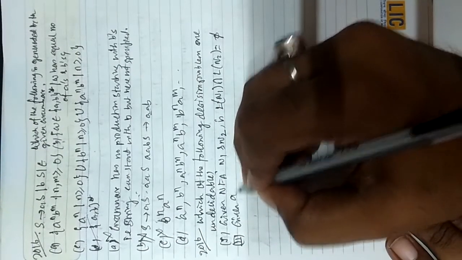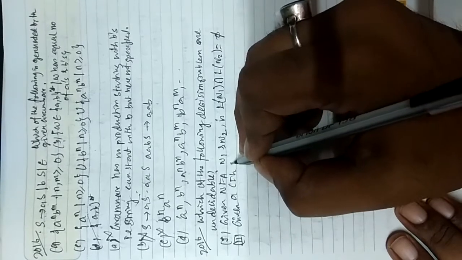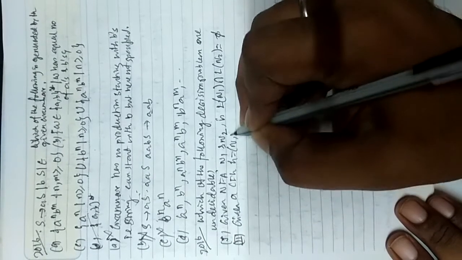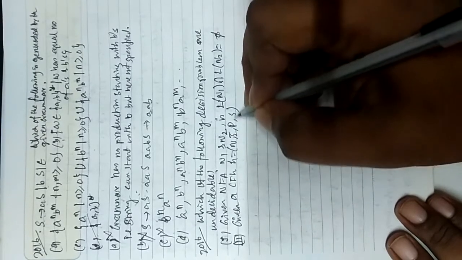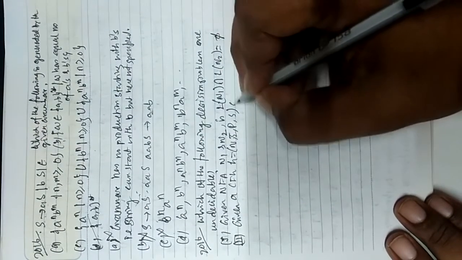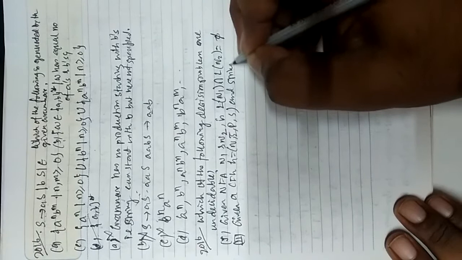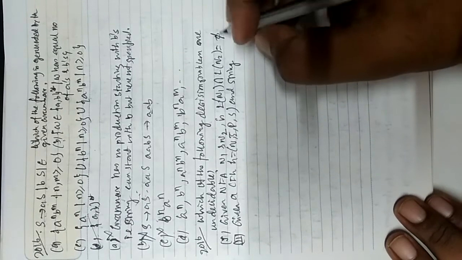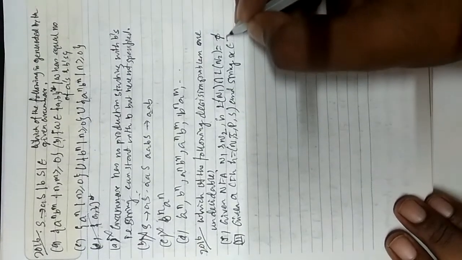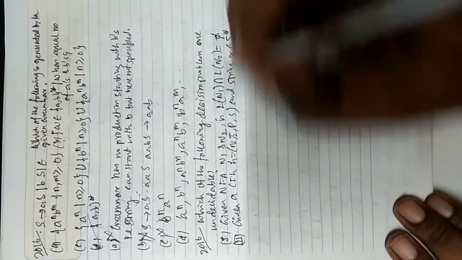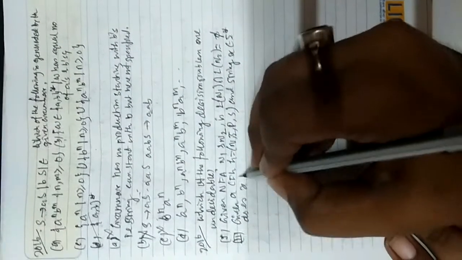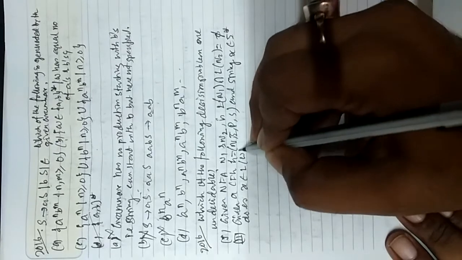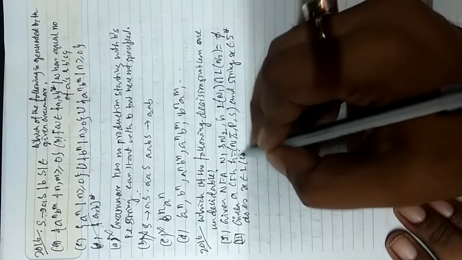Given a context free grammar G equal to (V, T, P, S), or N, Σ, P, whatever may be the sign, and a string X belongs to Σ*, does X belong to L of G?